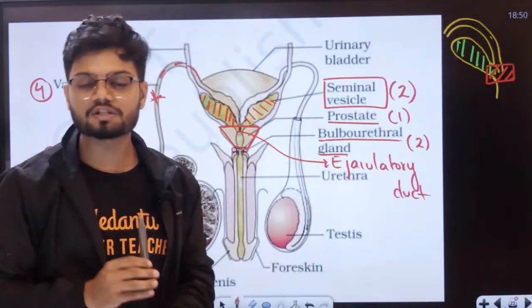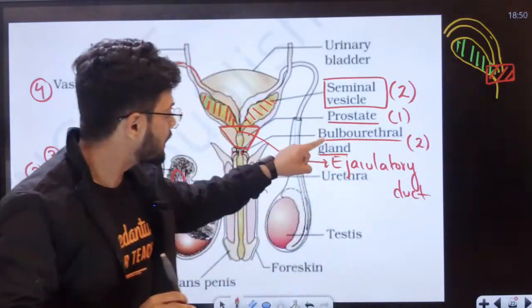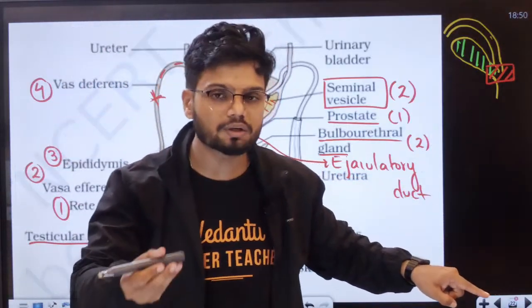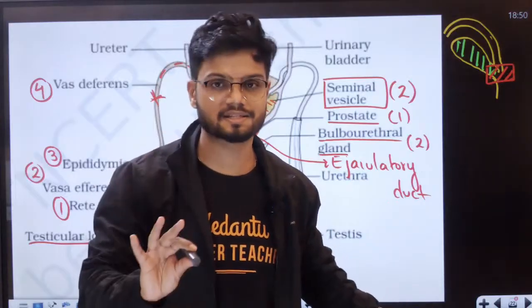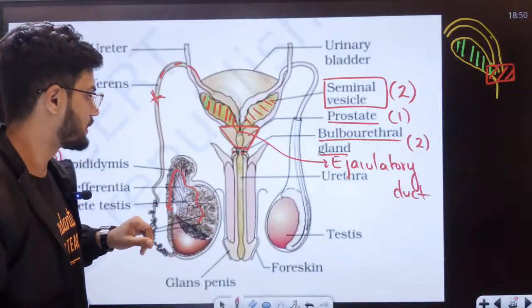Bulbourethral gland, which is also called Cowper gland. What does it produce? This bulbourethral gland actually produces something called mucus. And this mucus is important for lubrication during coitus or sex. That is the bulbourethral gland right here, also called Cowper gland, friends, Cowper gland.